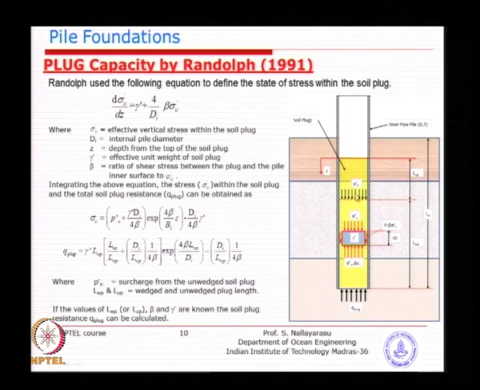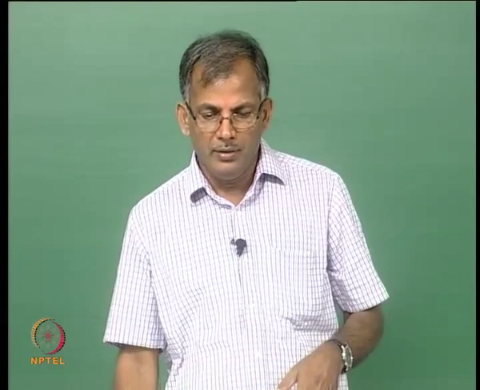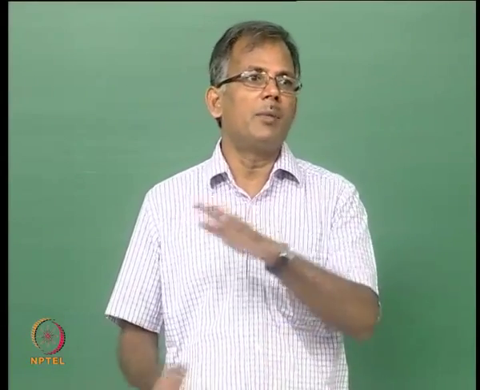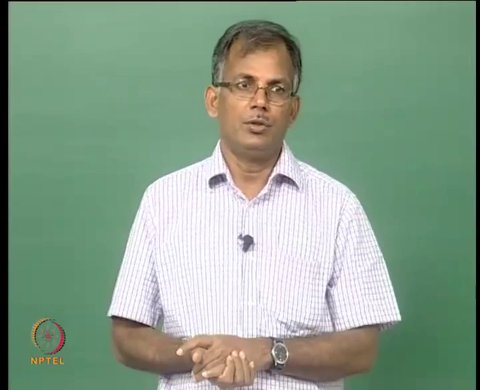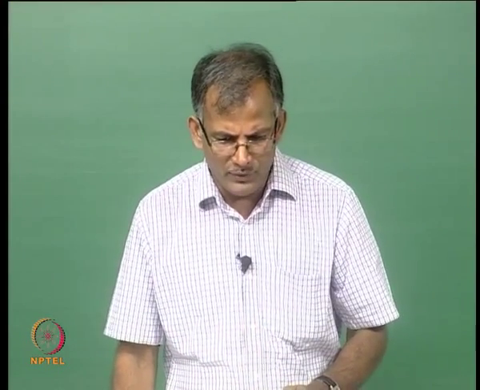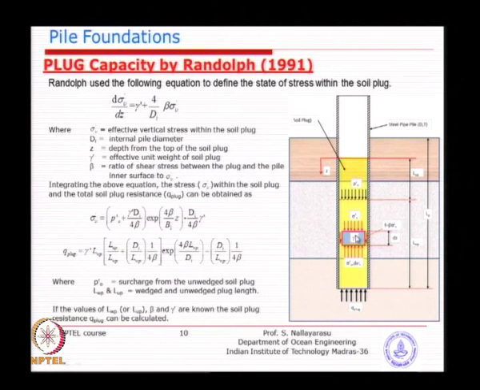One more important thing is that soil at the lower part of the pile gets densified, while soil at the top part may not be that much denser, because of the disturbance you are causing to the soil during driving. So, he has proposed a certain form of equation depending on the vertical pressure at the soil locations. He derived a relationship which will give you the pile plug ratio.